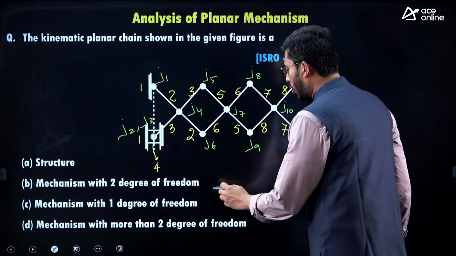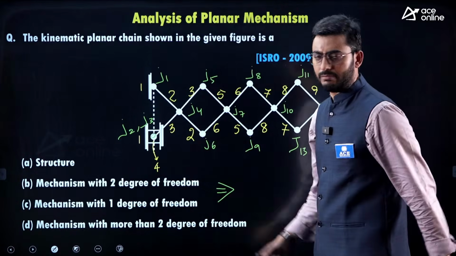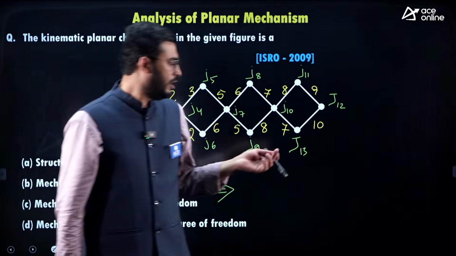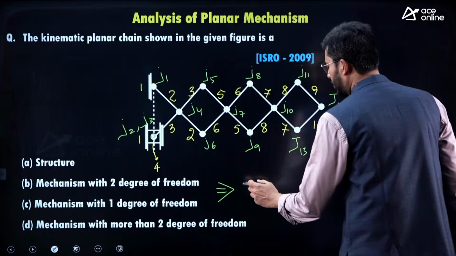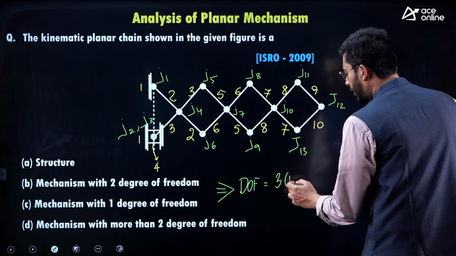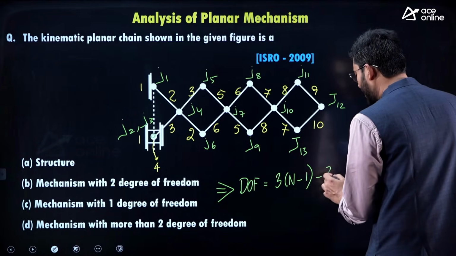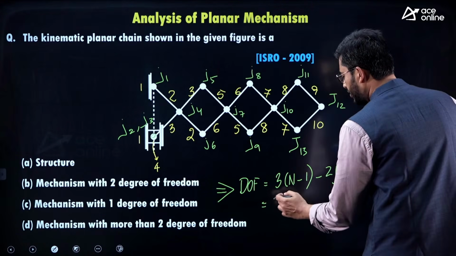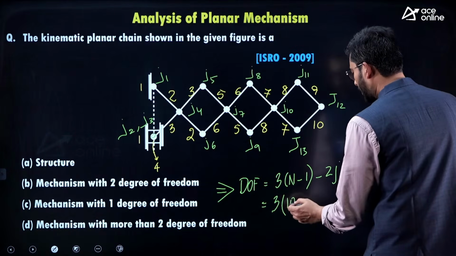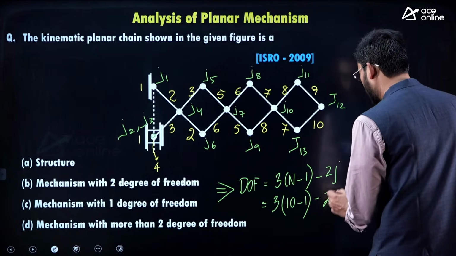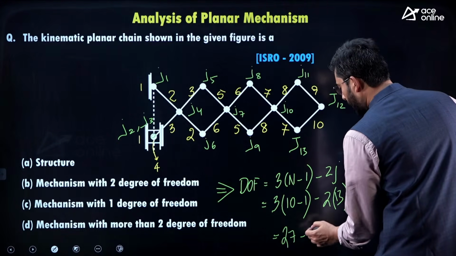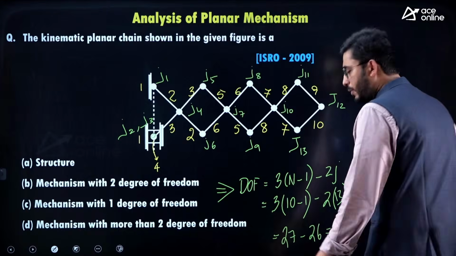Now you can recall Grubler's equation, since there are no higher pairs in the mechanism. So we can straight away use Grubler's equation, that is degree of freedom equals 3 times (n minus 1) minus 2j. So this is 3 into (10 minus 1) minus 2 into 13, which is 27 minus 26, which is equal to 1.